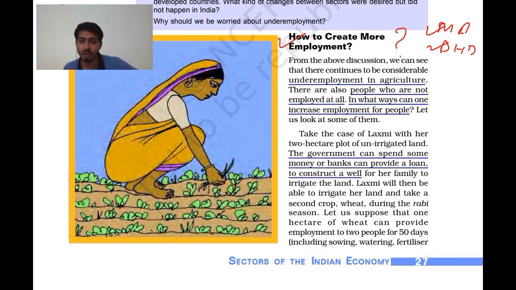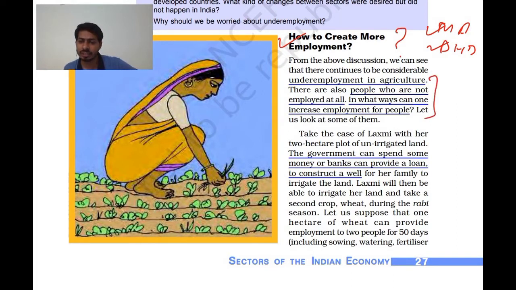So what is given? From the above discussion, we can see that there continues to be considerable underemployment in agriculture, and people who are not employed at all. In what ways can one increase employment for people? These are some of the questions we have to answer.